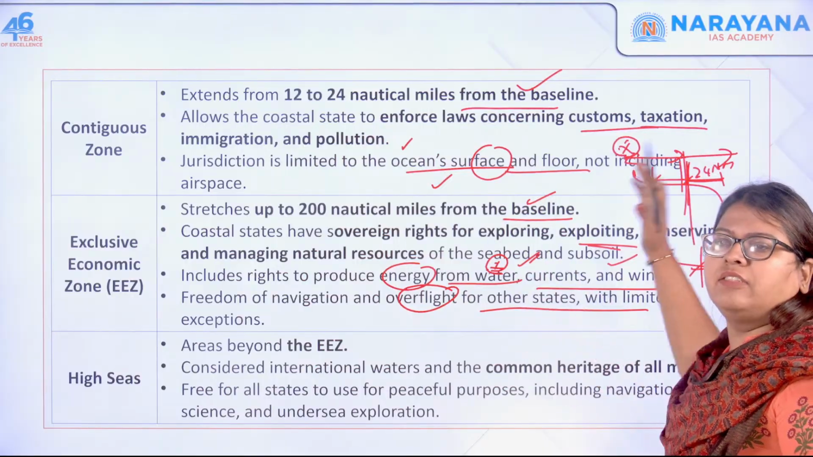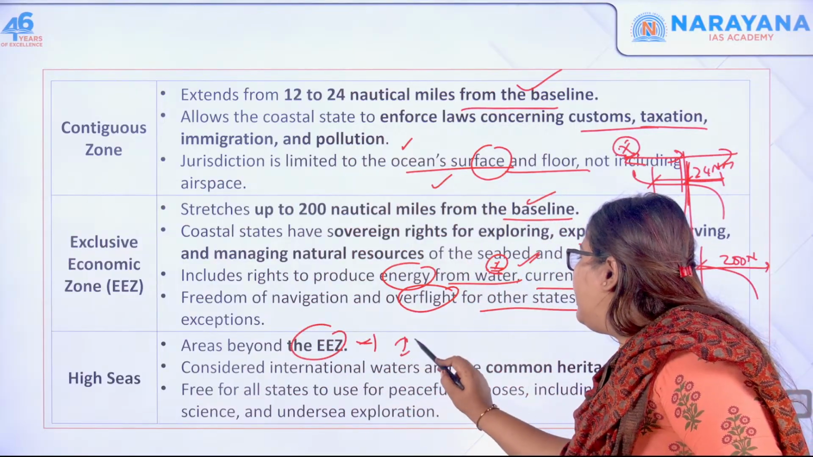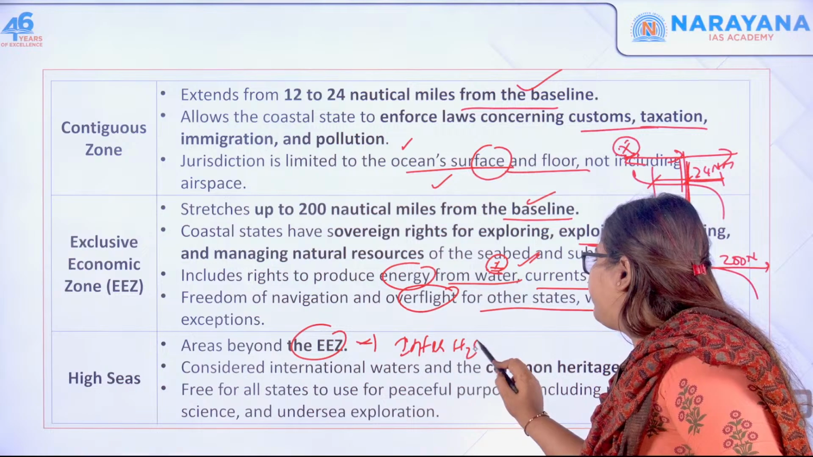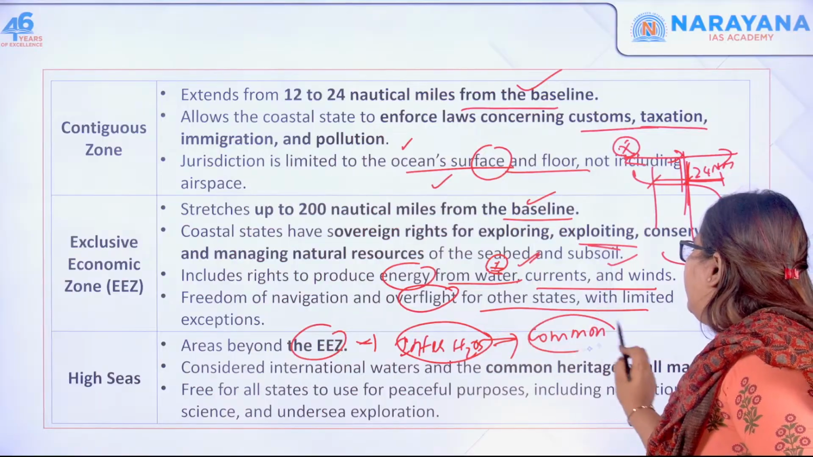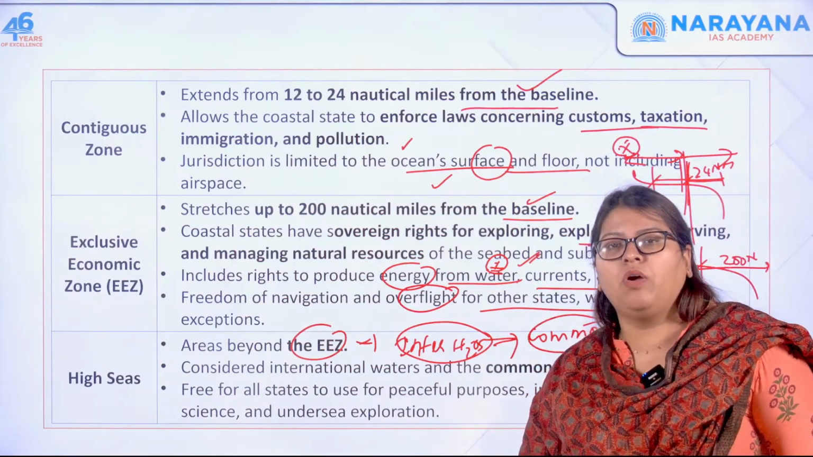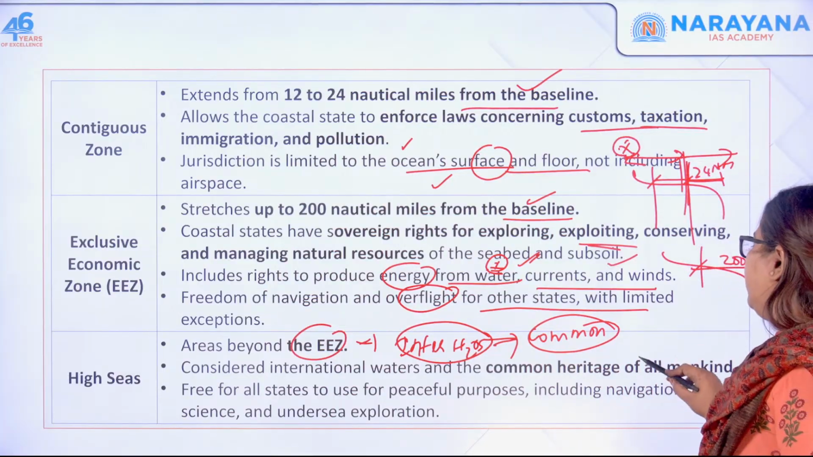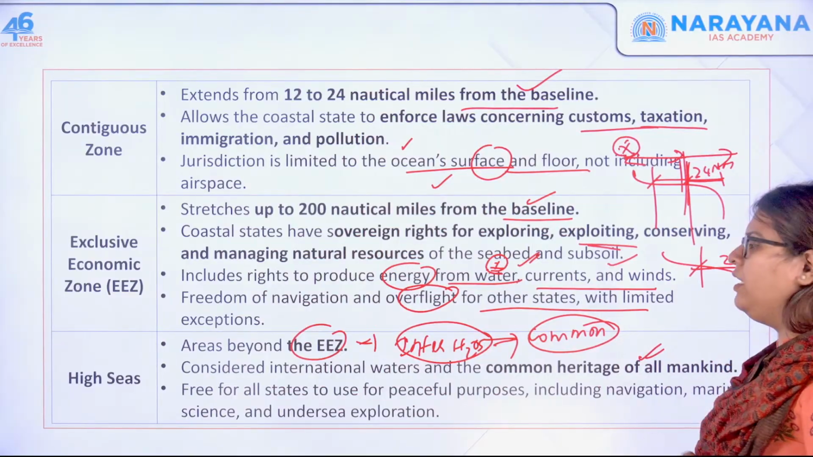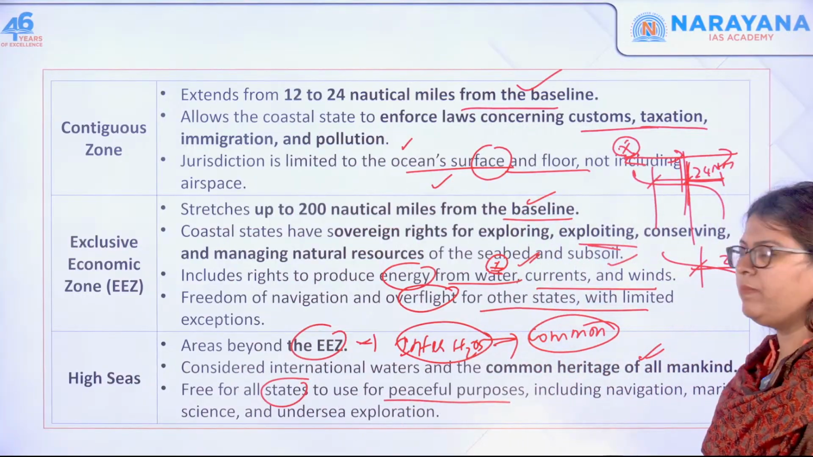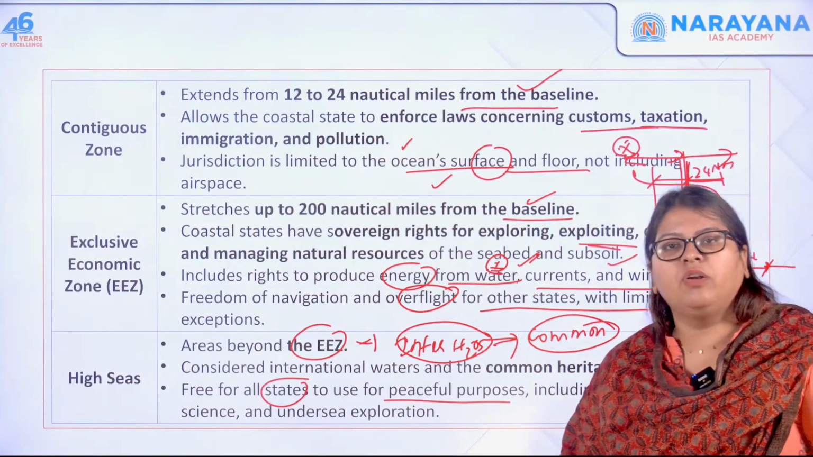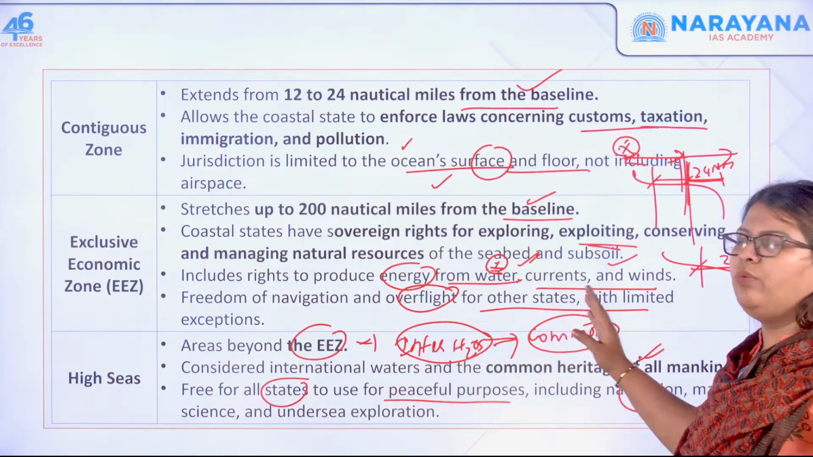Next, beyond the exclusive economic zone is what is called the high seas, also called international waters. This becomes a common heritage of all mankind. It is all common, so these become global commons. A coastal state cannot claim sovereignty over the portion beyond 200 nautical miles, and it is free for all states to use for only peaceful purposes. This includes navigation, undersea exploration, or any scientific experiments you want to do in this region.